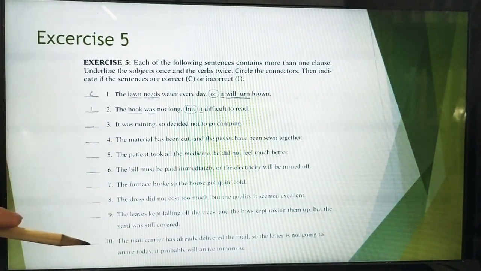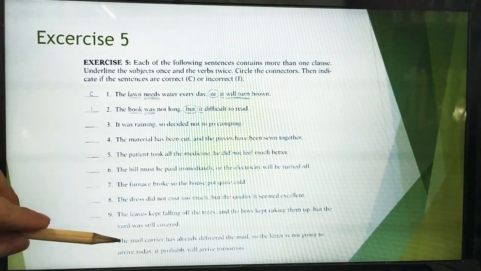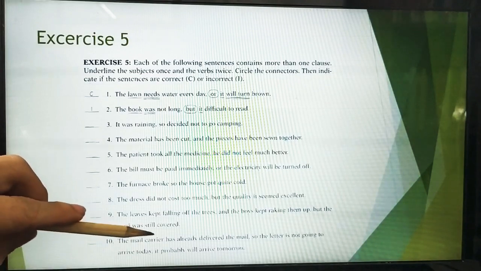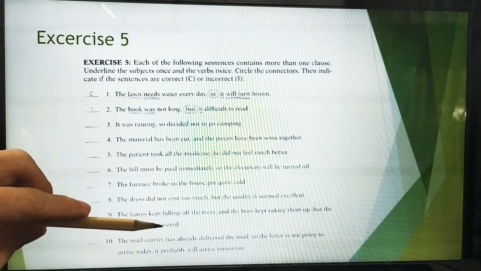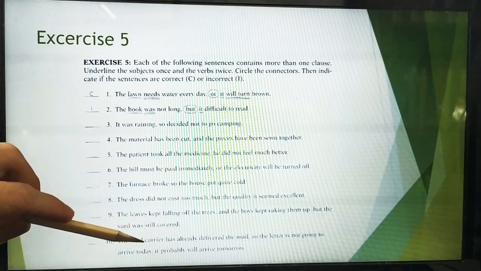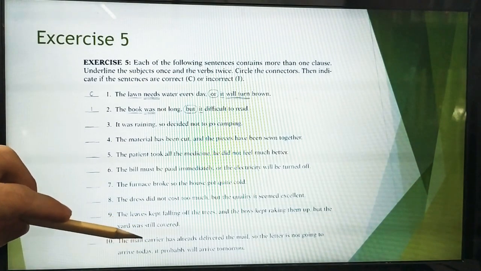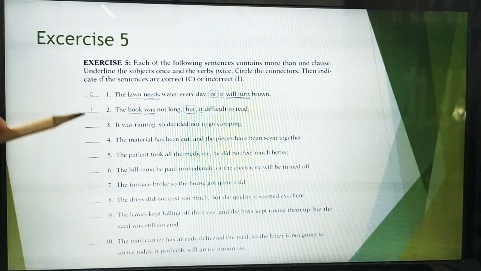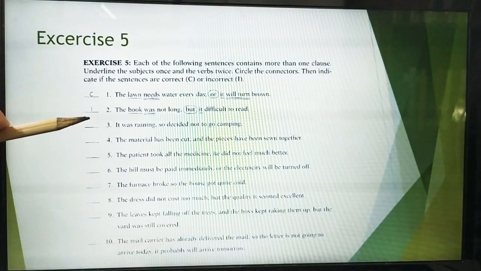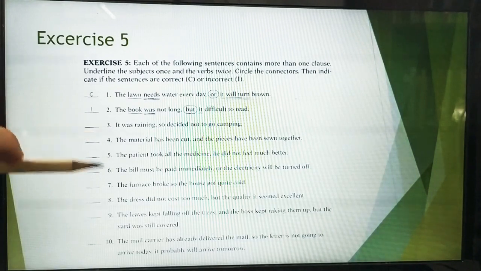Number 10. The mail carrier has already delivered the mail. So, the letter is not going to arrive today. It probably will arrive tomorrow. Is it correct or incorrect for number 10?